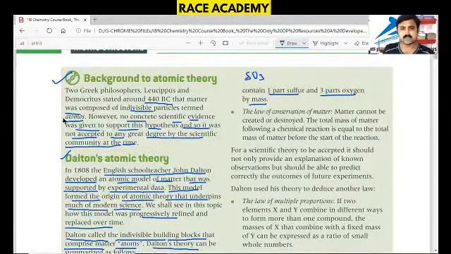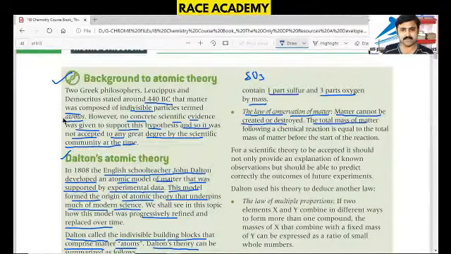After that, the law of conservation of mass was also developed. That is, matter cannot be created nor destroyed, and the total mass of matter following a chemical reaction is equal to the total mass of matter before the start of the reaction.